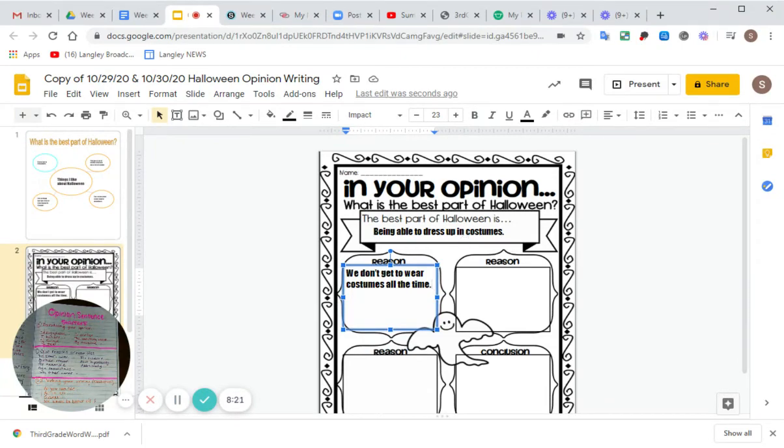Usually we're in normal clothes. So for me, the best part of Halloween is dressing up in the costumes, because we don't get to wear costumes all the time. Okay? And then I need to give maybe my example down here on the bottom. How am I going to prove that? Or how am I going to support my reason? We don't get to wear costumes all the time. This is where I can use my notes. Let's see. If I'm giving a reason or an example,